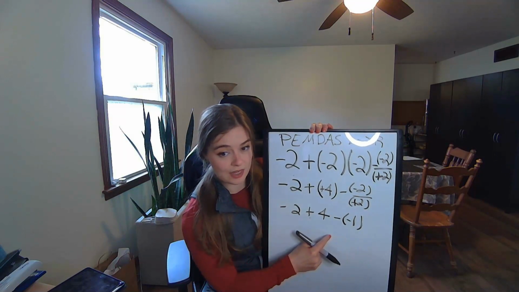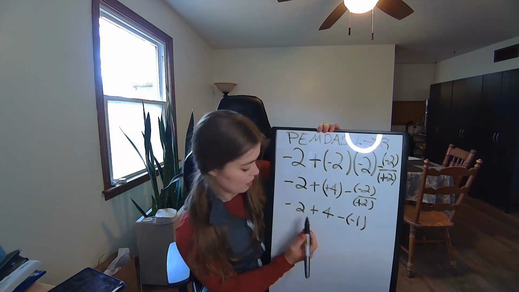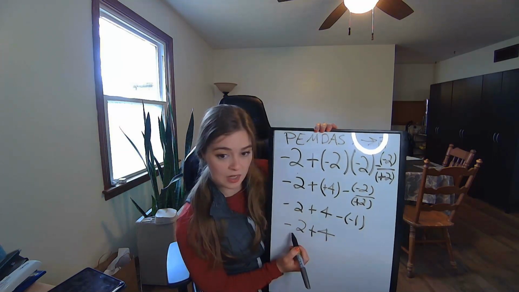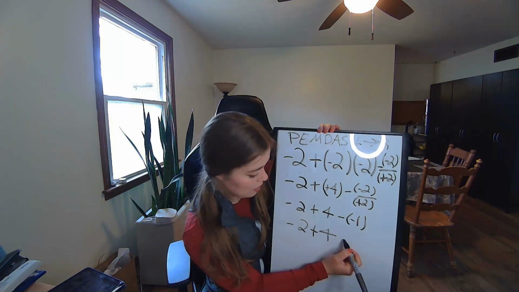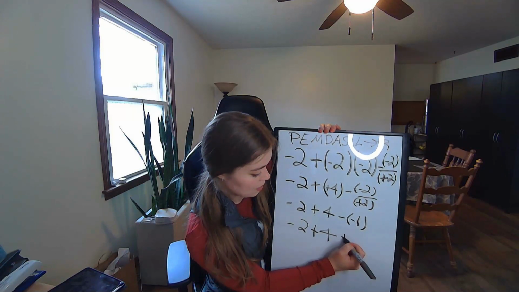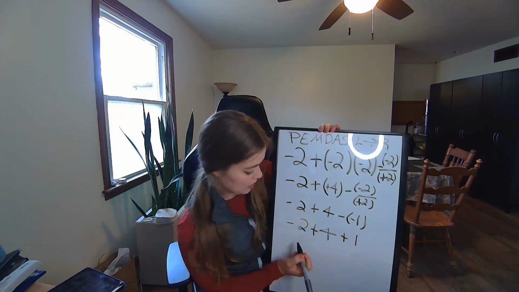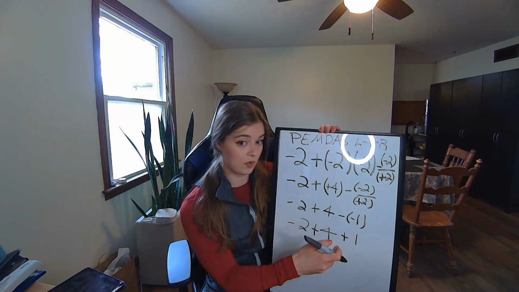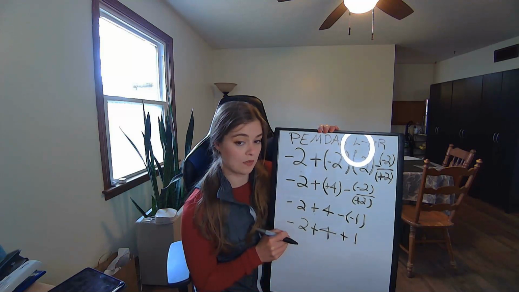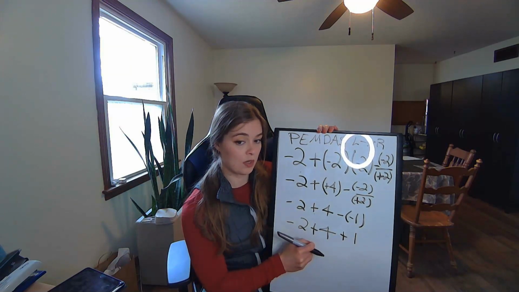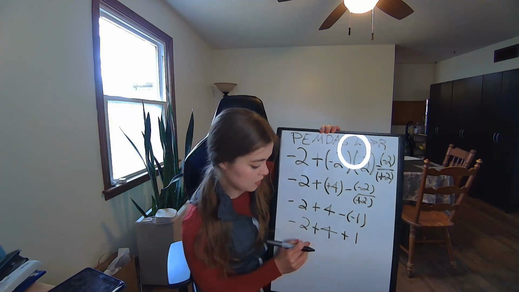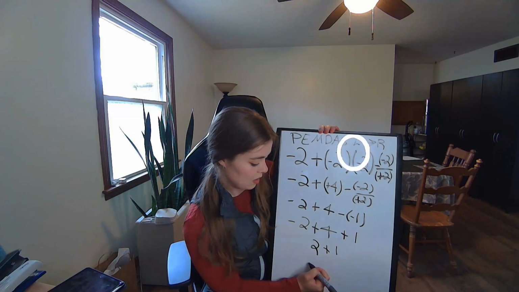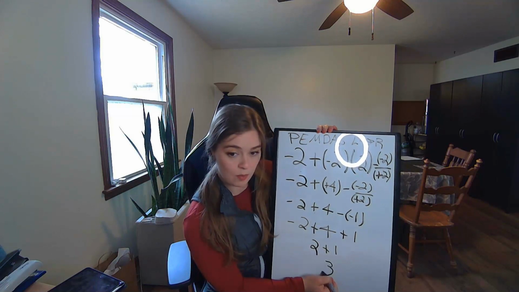Well, we still have to account for the minus -1 part, so the full problem will be -2 plus 4 plus 1. So what does that equal? -2 plus 4. It's -2, and we're moving in a positive direction. So we'll go -2, -1, 0, 1, 2. So that's +2, right? +2 plus 1. Our final answer for this problem will be 3.